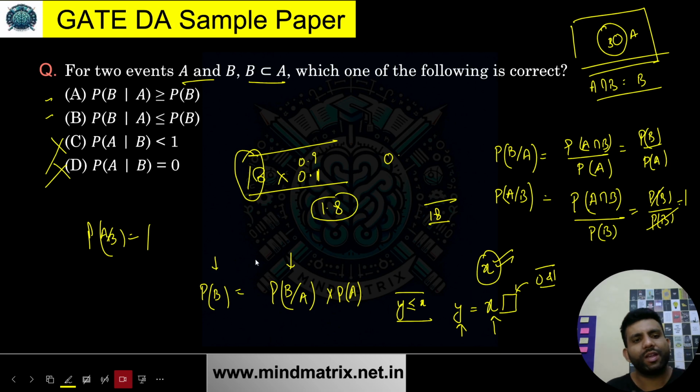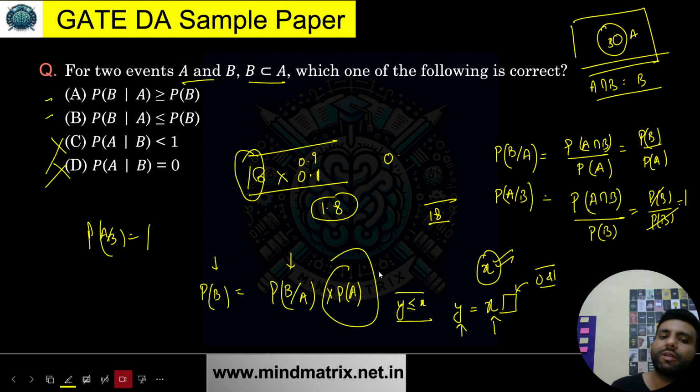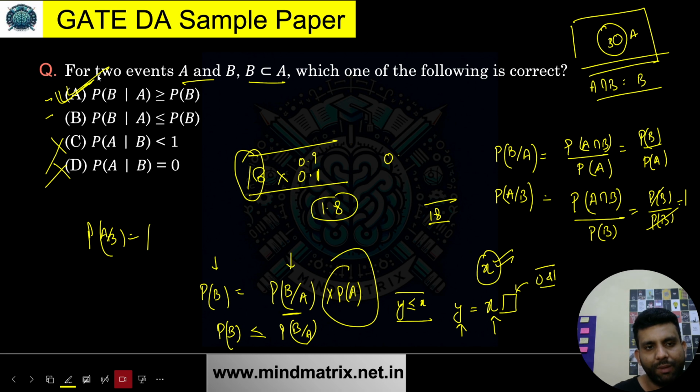So what I mean over here is I need to compare these two, and this is a probability measure which is going to be between 0 and 1. When you multiply this quantity with a number between 0 and 1, you will definitely get a number lesser than that. So this is going to be the expression we have. Which one is the final answer? This is the final answer. P of B given A is going to be greater than P of B. Okay, just think about this. P of B given A is going to be greater than P of B.